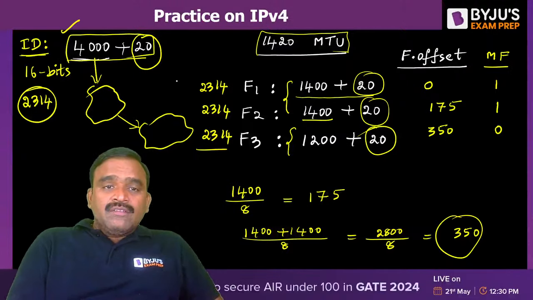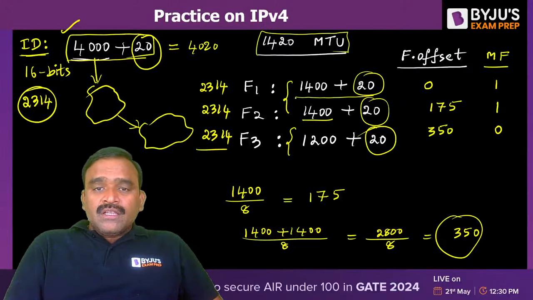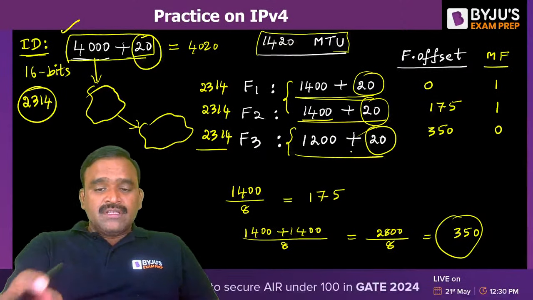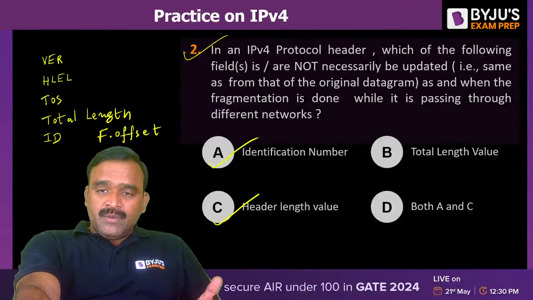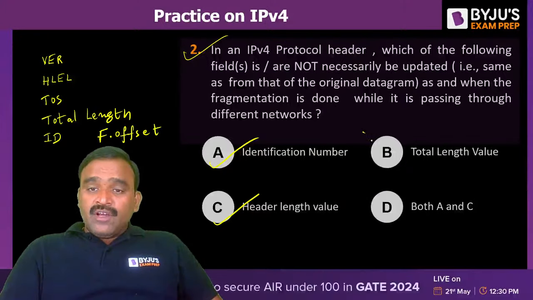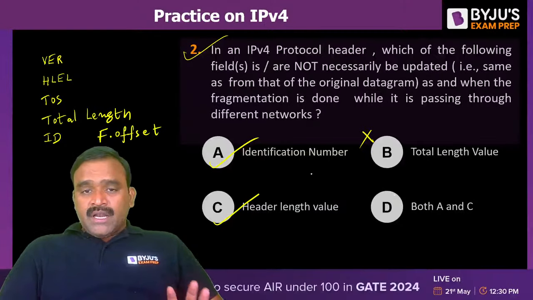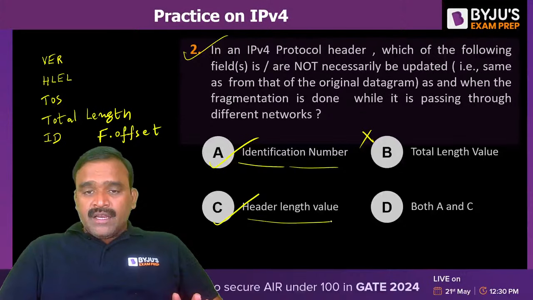So what is the total length value here? In the original datagram, 4020. But here the total length is 1420. It is 1420. It is 1220. There is a difference in the total length field value. But header length remains the same. That's why the total length field value may be different, but identification value and header length value remain the same.